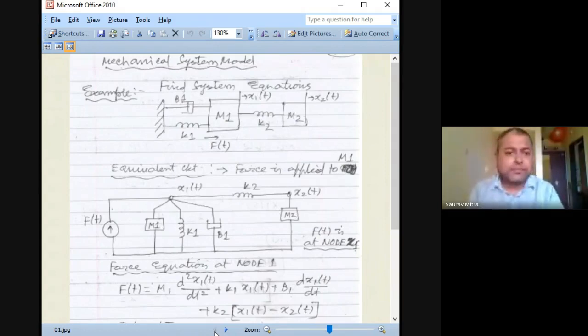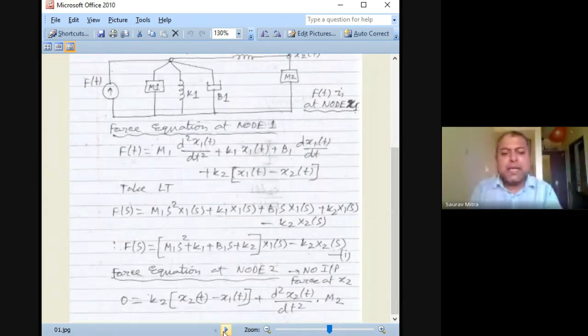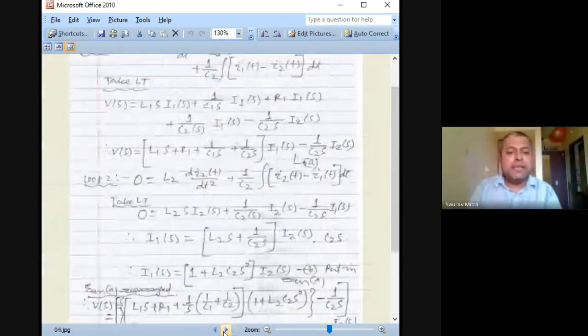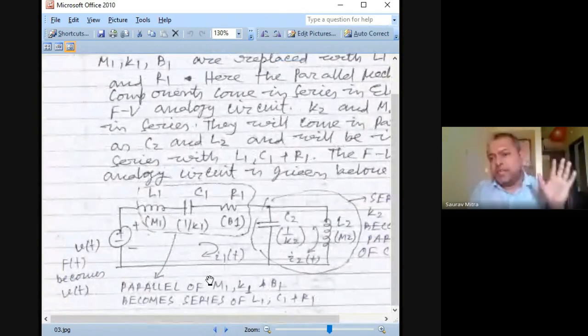So a very big numerical, and everything related to mechanical system modeling is explained here. The first job is to draw the free body diagram of the mechanical system, and then convert this into the equivalent FV analogy, and then write down the FI analogy. Generally in exams they will not ask you to write the equations of the FV circuit or FI circuit again. What they generally ask is: draw this circuit, draw the free body diagram, find the transfer function of the mechanical system, and then draw the equivalent FV circuit, and stop there.